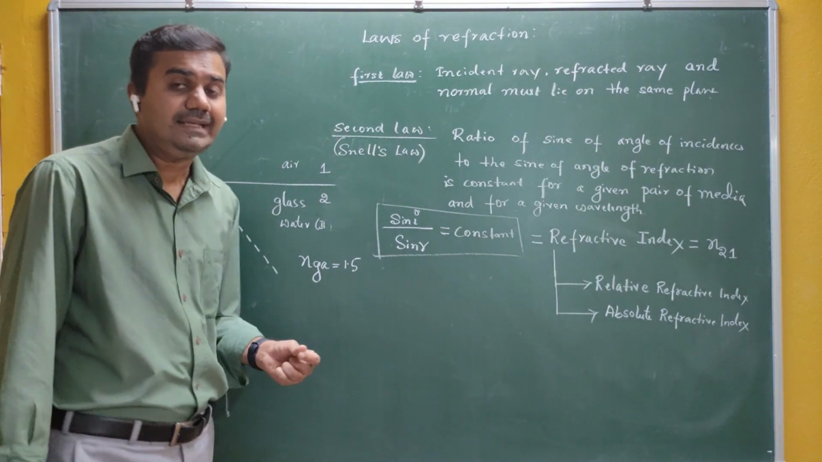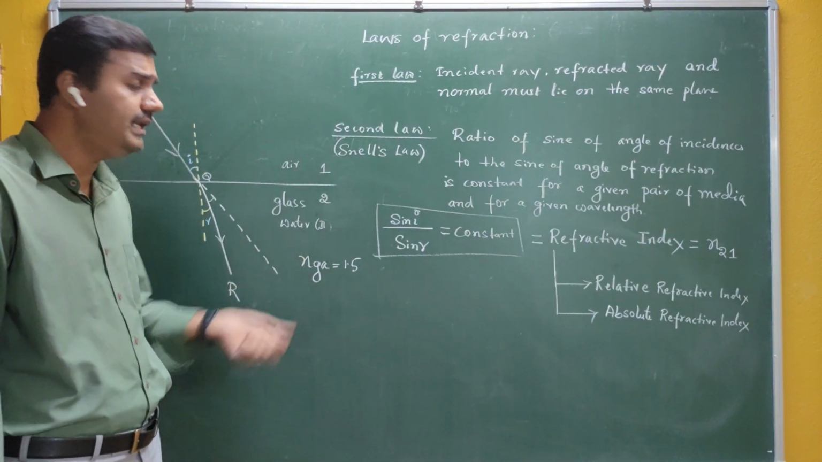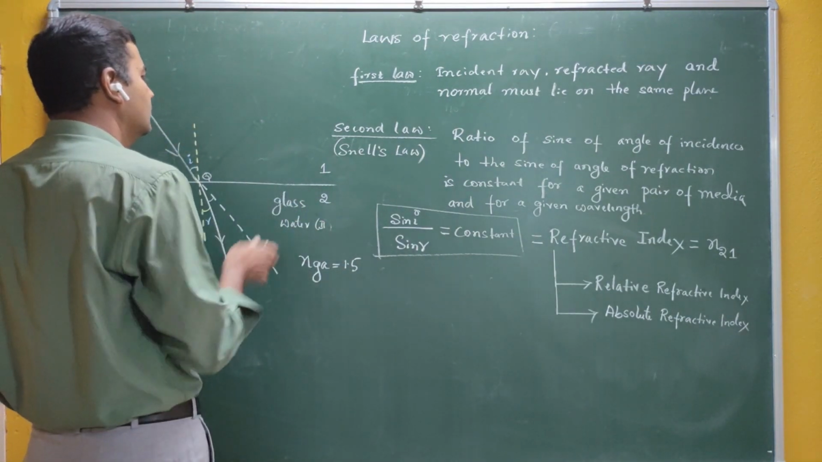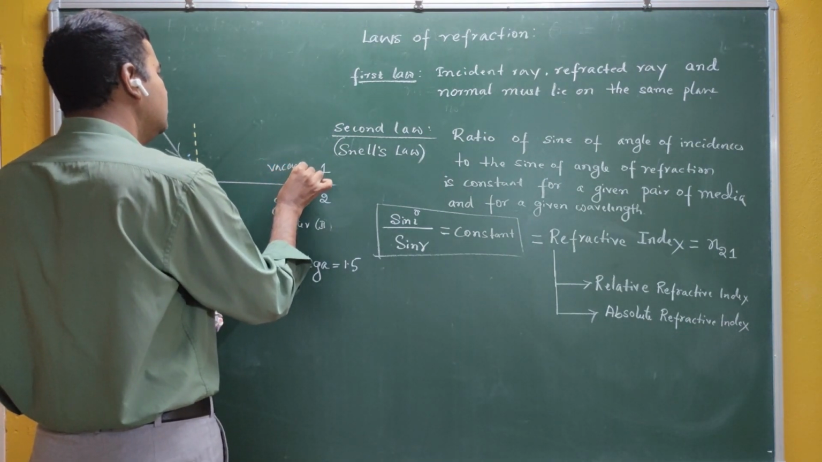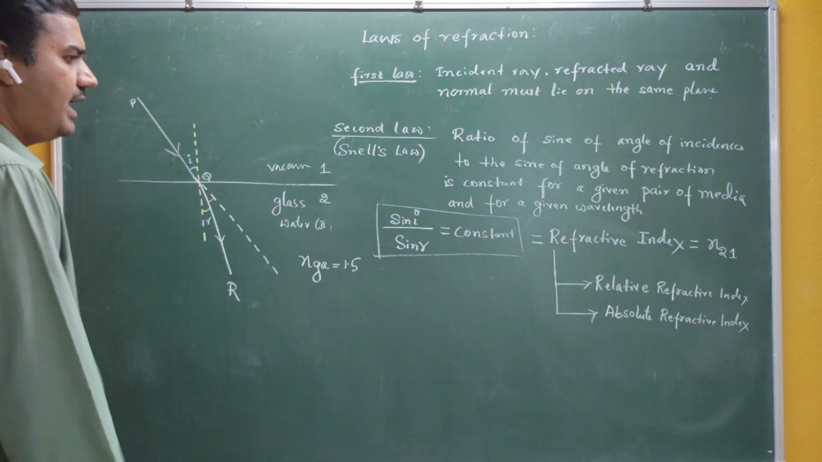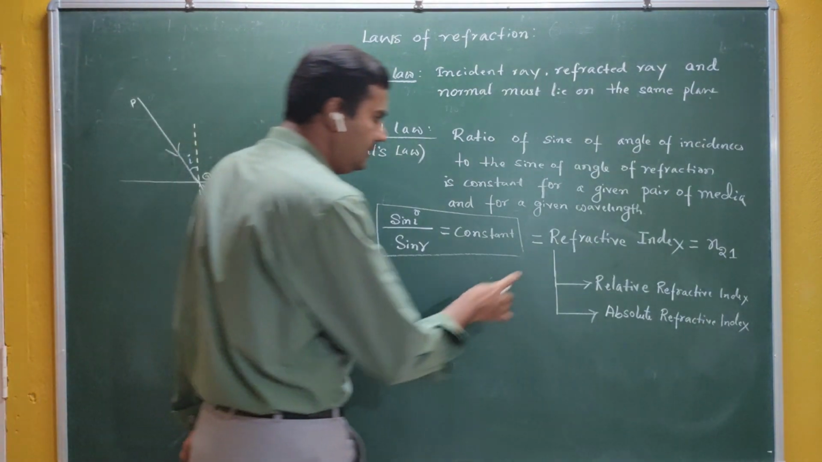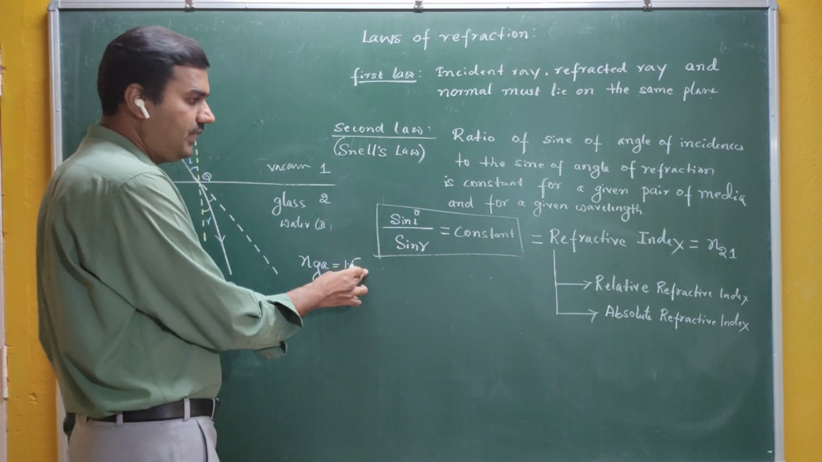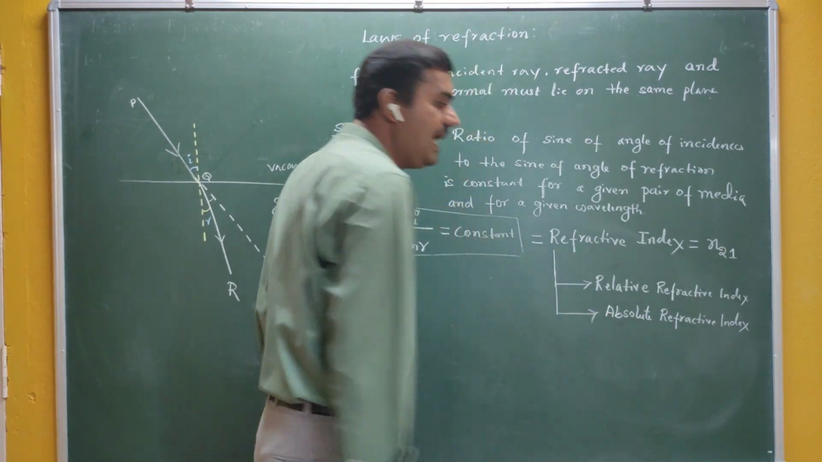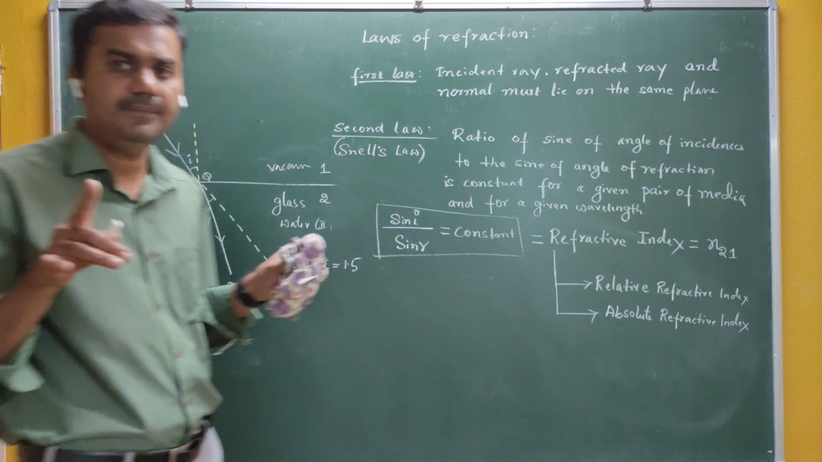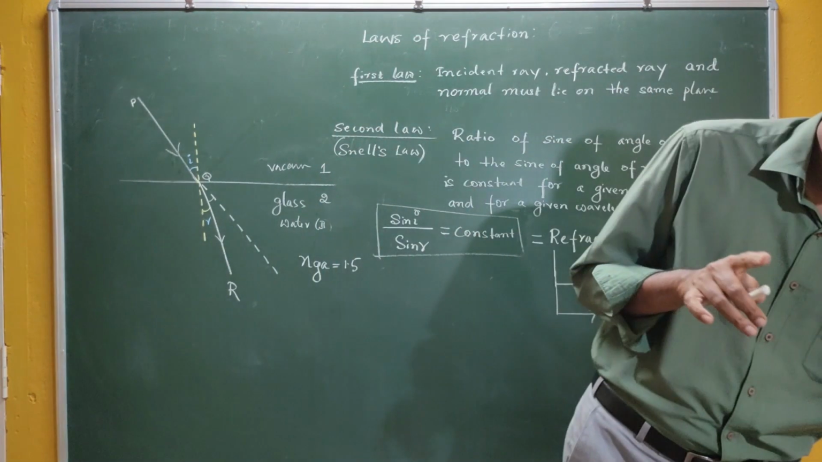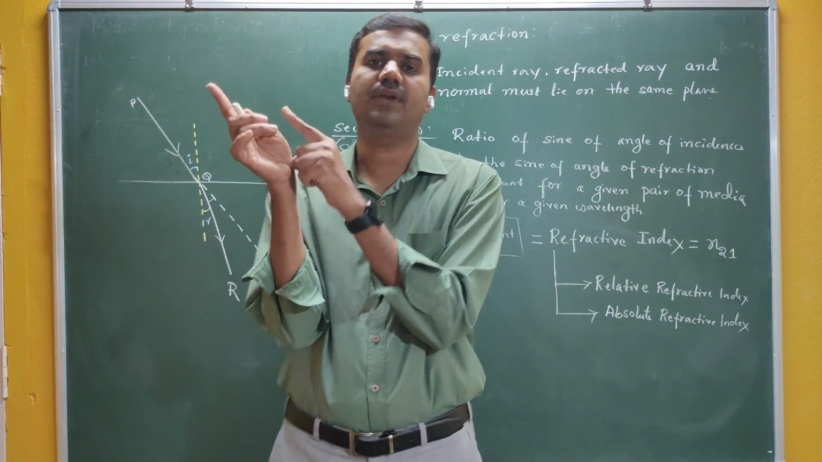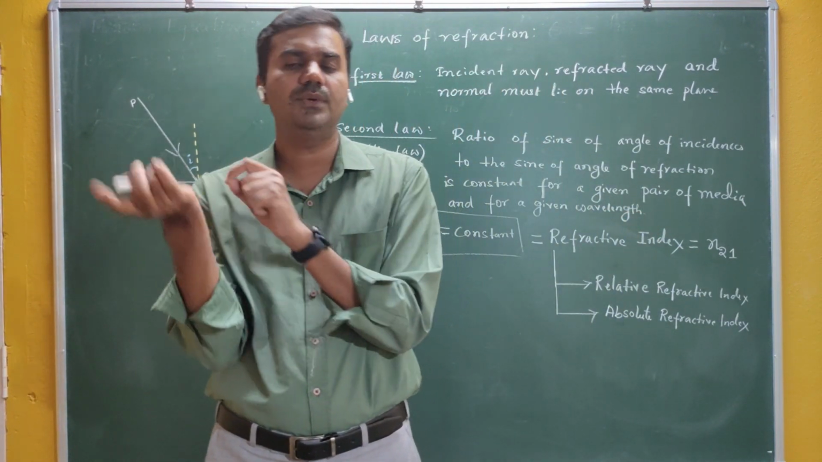Practically, we know that our medium one is always an air medium or vacuum. So if the first medium is vacuum or air, then we say that the refractive index of glass with respect to air is 1.5. Usually we call this refractive index the absolute refractive index. Out of two mediums, if one medium is vacuum, then you call that refractive index the absolute refractive index.